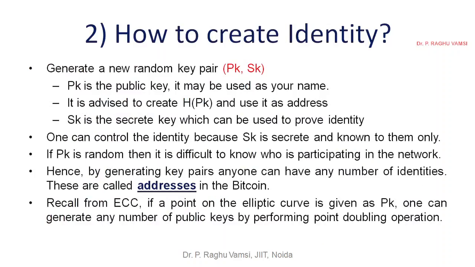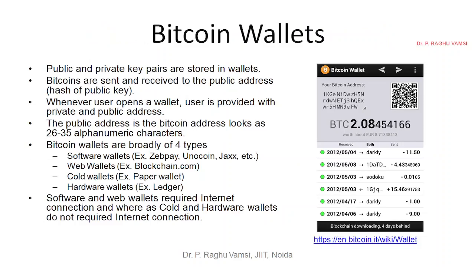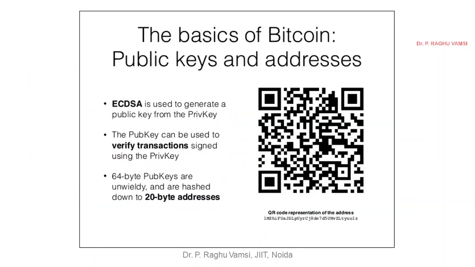Because it is very difficult to remember public keys, we saw how Bitcoin wallets help us by generating the QR code, what types of Bitcoin wallets can be used, and how the Bitcoin wallet validates a transaction with the help of the ECDSA algorithm. These concepts we have seen in this lecture.